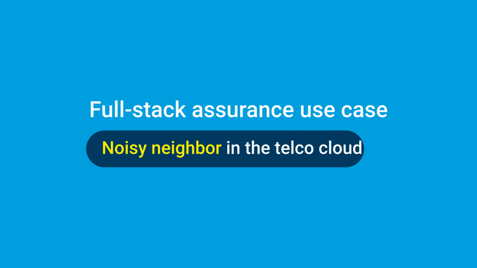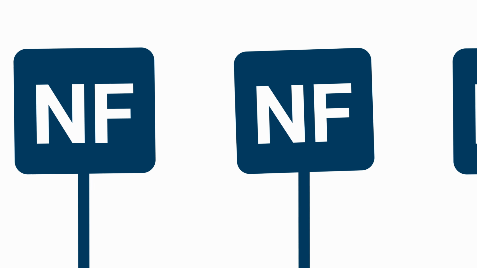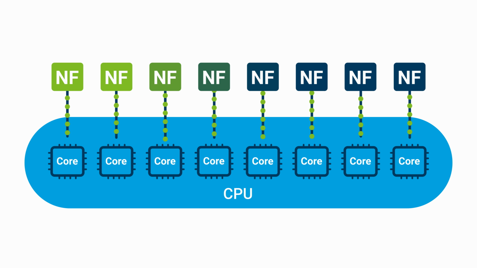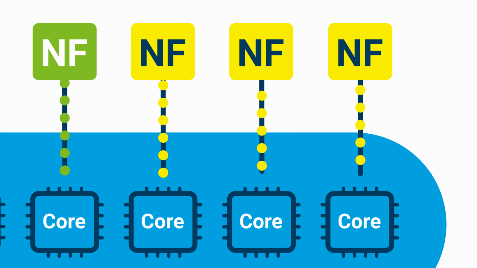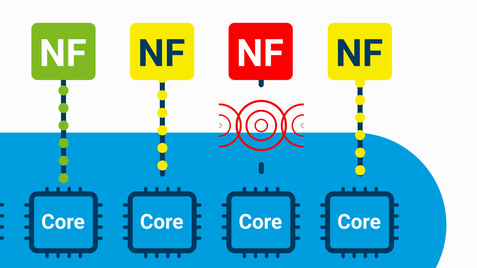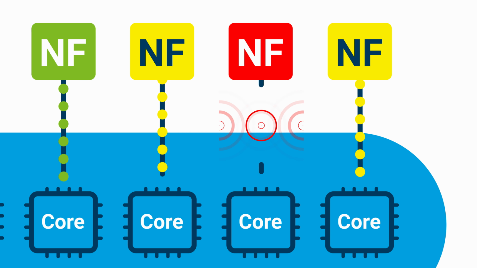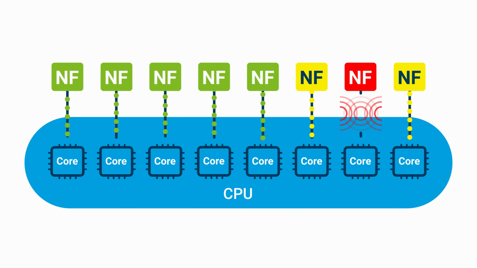Full-Stack Assurance use case: noisy neighbor in the telco cloud. In this use case for EXFO's Full-Stack Assurance solution, we consider how a cloud-native network function process can consume more resources than expected, causing issues such as added latency in inter-process communications, increased power draw, and other problems with resource contention with other cores in the CPU and negatively impacting other seemingly unrelated network functions.